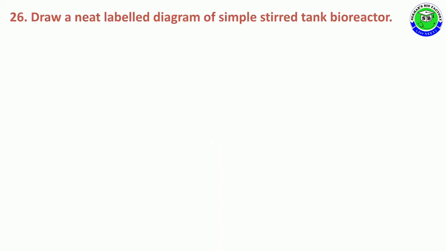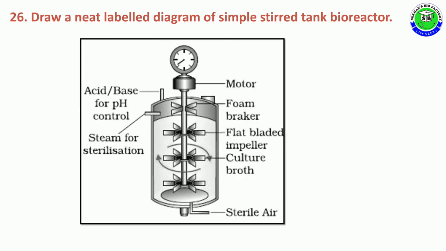Question number 26. Draw a neat labeled diagram of simple stirred tank bioreactor. It is a diagram question, and in this neat labeled diagram, each labeling carries half mark. At least you should mention 6 labelings for 3 marks.